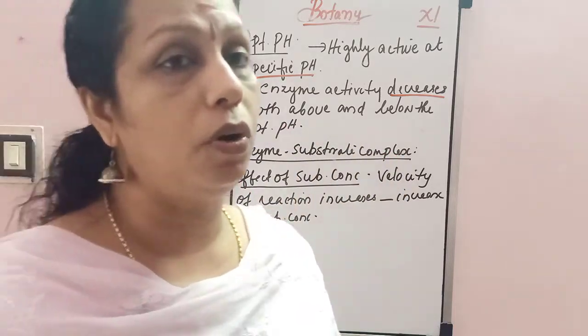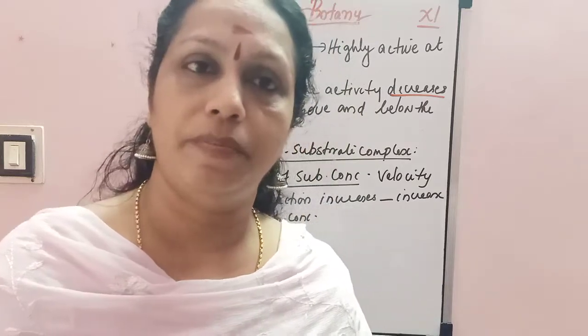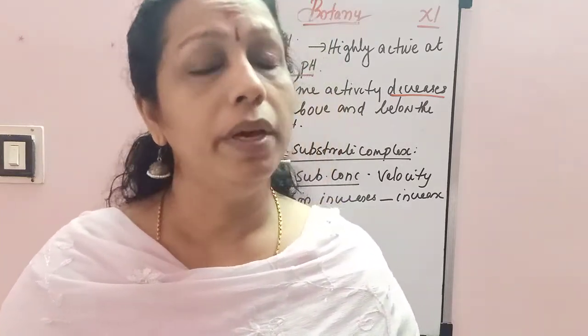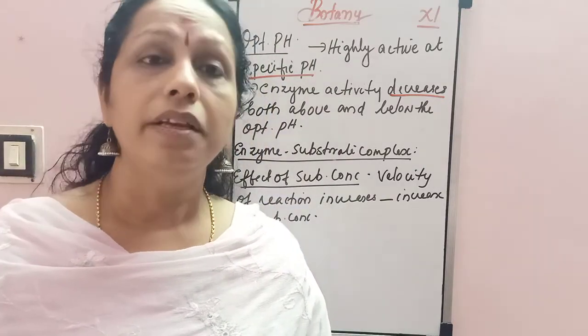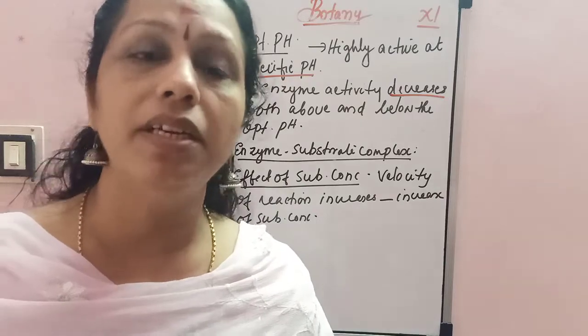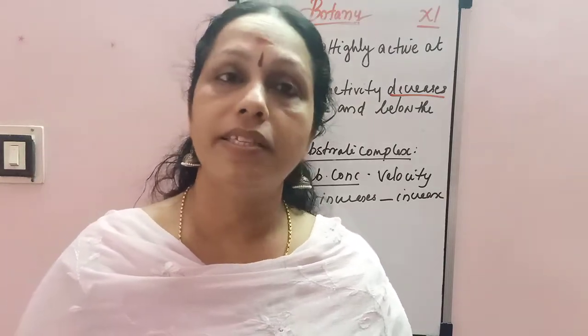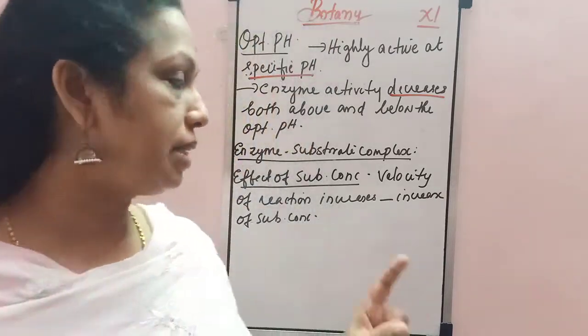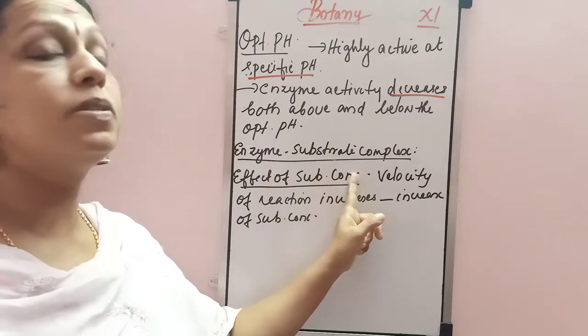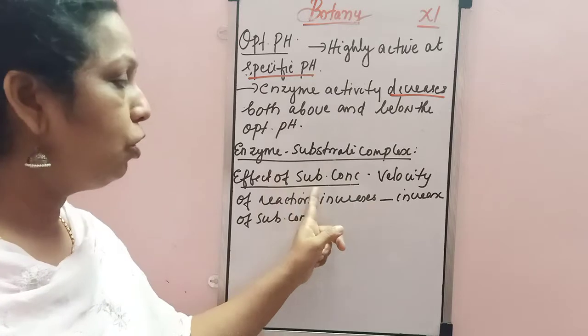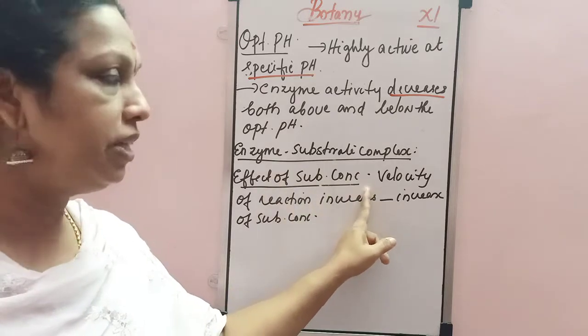Next about enzyme substrate complex. First itself I told you the enzyme acts on a product, that is called the substrate. The enzyme joins with the substrate to form the enzyme substrate complex. And the speed of the chemical reaction is determined by the enzyme substrate complex. And the last one, effect of substrate concentration.